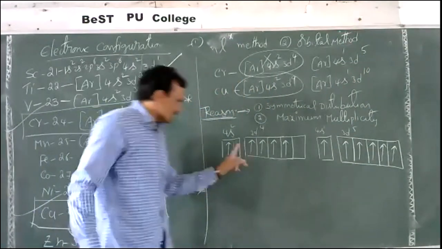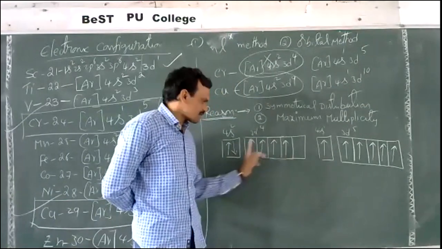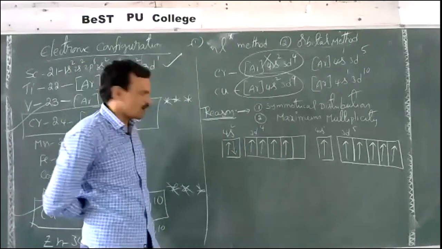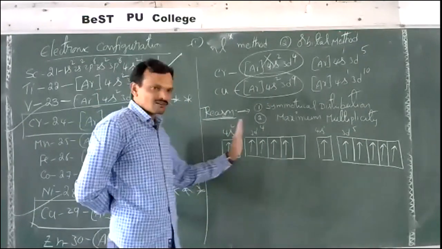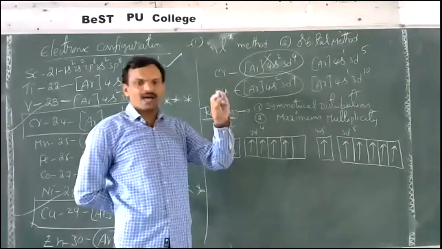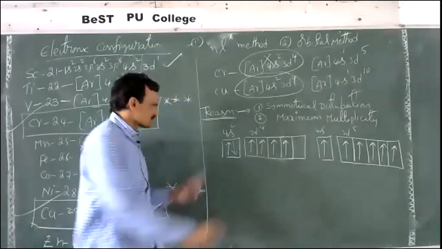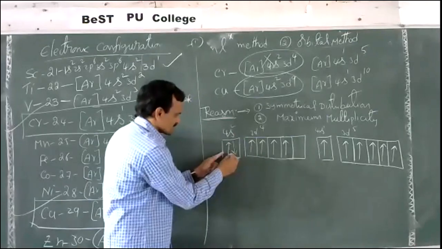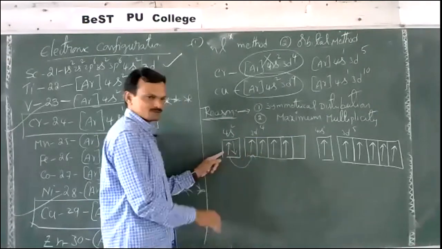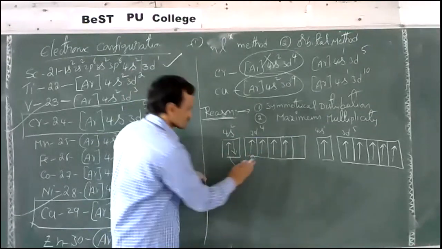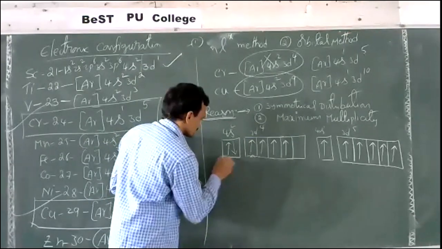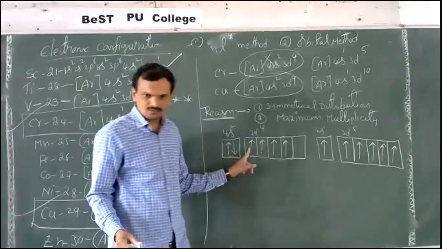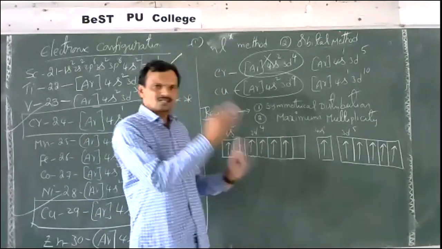See, these are degenerate orbitals. Electrons can exchange their positions with similar energies. Now, the pairing of electrons takes place with parallel spins. That means these two electrons can exchange their positions. This electron can be exchanged with this electron. Okay, not here, sorry. Right, so these 4 electrons have the same energy, and these 4 electrons can exchange their positions.